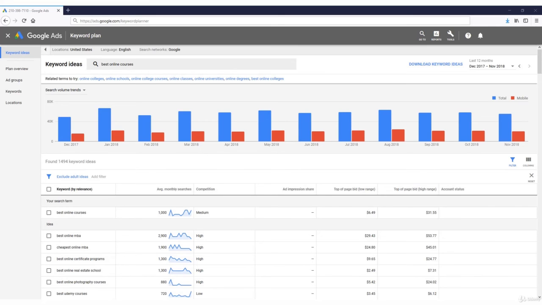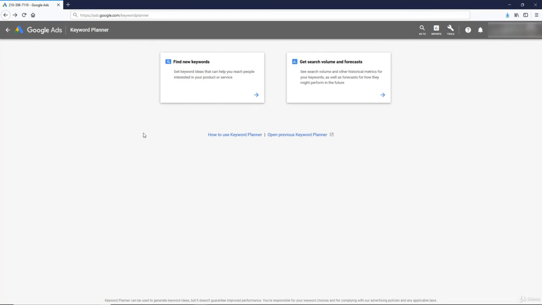So basically what this tool does is you input a keyword, and Google does a search and outputs what the average monthly searches are, the competition, the suggested bid on Google AdWords, and various other variables that you want to seek for that keyword. So in order to use the Google Keyword Planner, you will need to create a Google Ads account. So just go to ads.google.com, create an account, log into your Gmail account or create one.